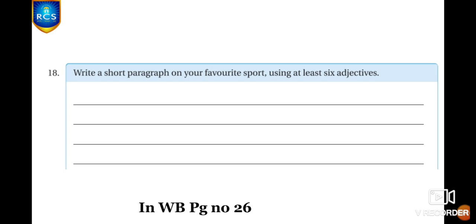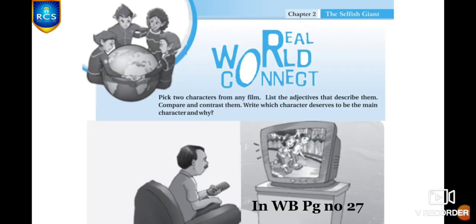Here you have to write a short paragraph on your favorite sport. It may be any sport you like. Yes, and you have to use at least 6 adjectives in your paragraph. And next one is real world connect. Yes, in workbook page number 27.